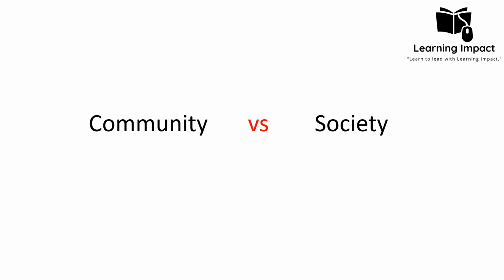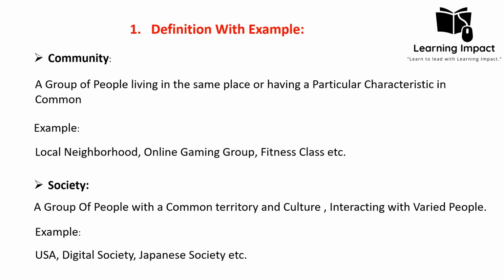In today's lecture, we will discuss the difference between community and society. So let's start. Okay, what is the definition of community and society? Community is a group of people who are living in the same place or having a particular characteristic in common.